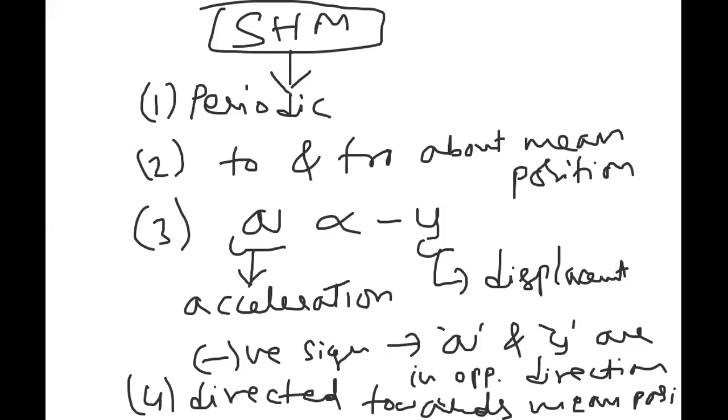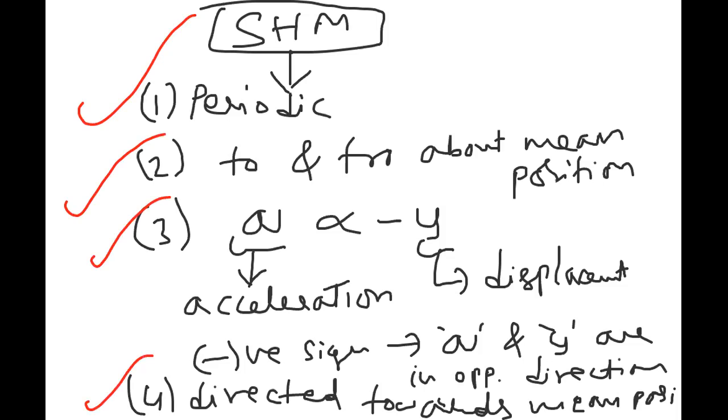It is the equilibrium position. So finally we got simple harmonic motion. The main points: first, periodic; second, to and fro about the mean position; third, acceleration directly proportional to displacement but opposite in direction, and always directed towards the mean position.